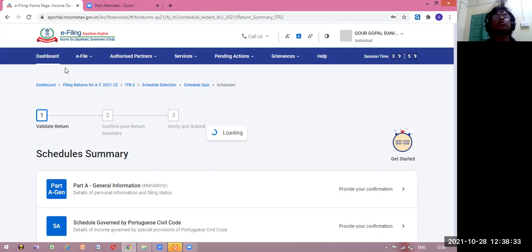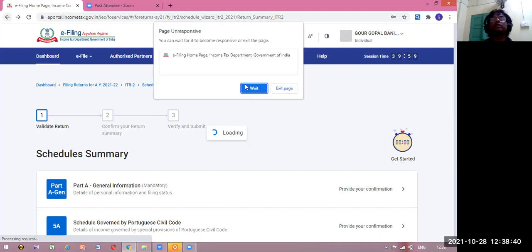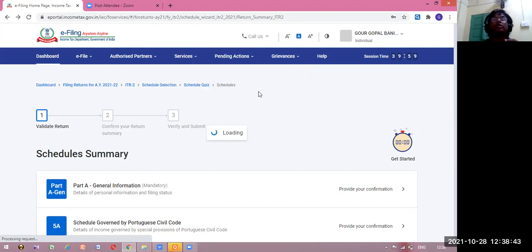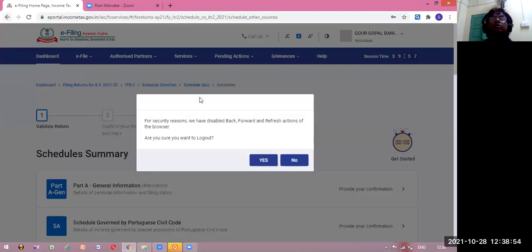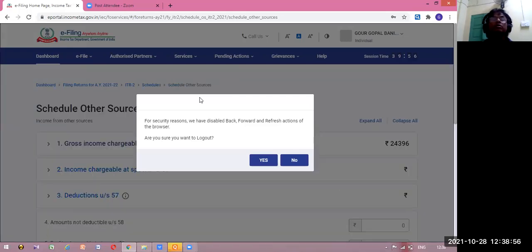Okay, I did ITR 2 with individual. Let me check what happens if it is a Hindu undivided family, how they fill up ITR 2 and what the distinctions are. But the internet is not supporting me. Refresh. Log out. No, I don't want to log out. This is an internet problem.